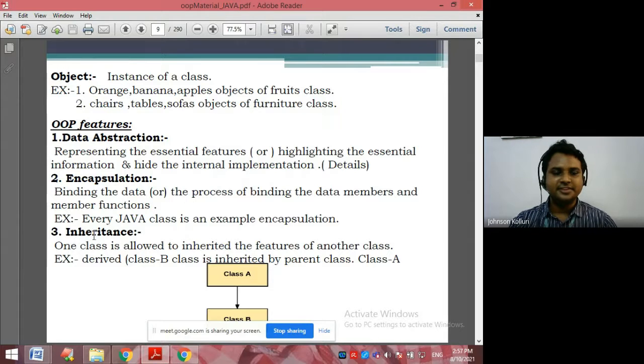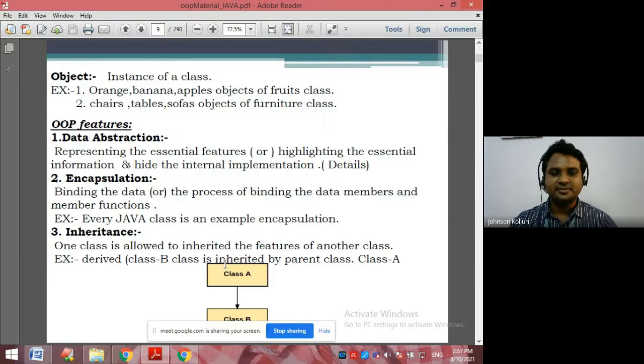The third one is inheritance. Inheritance means the derived class inherits from the parent class. One class is allowed to inherit the features of another class. A good example is the child class inheriting from the parent class. If I am a child class, then I have some properties and some methods.